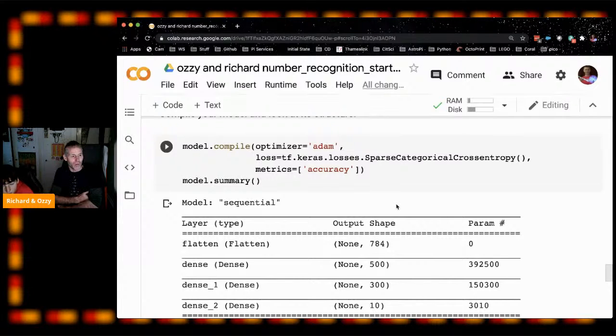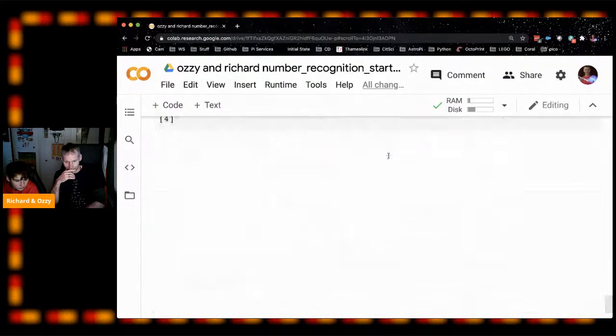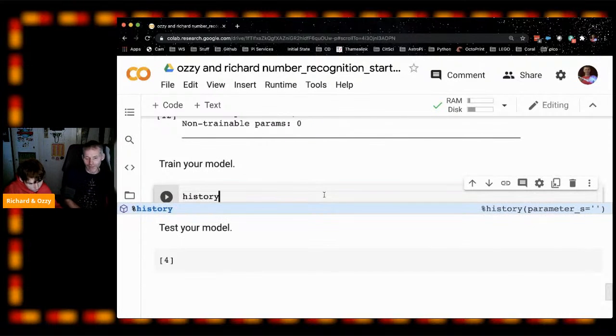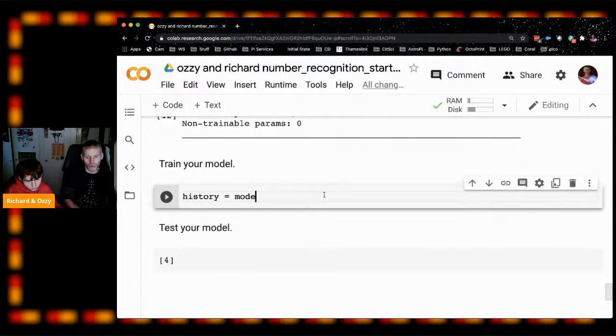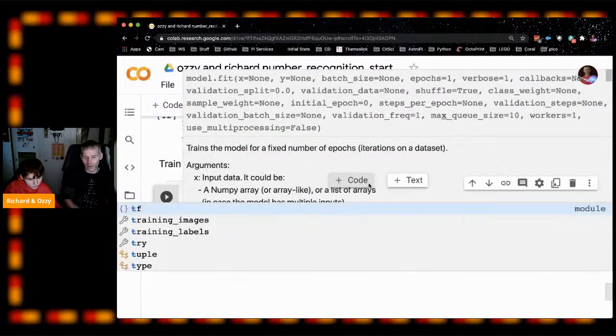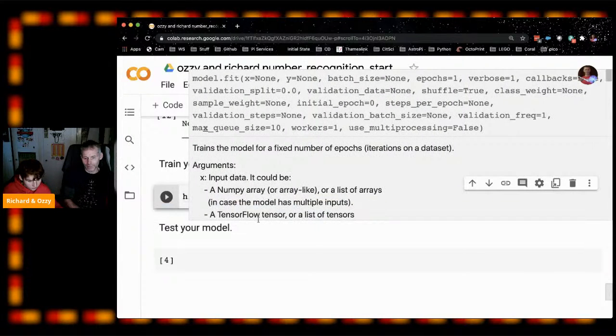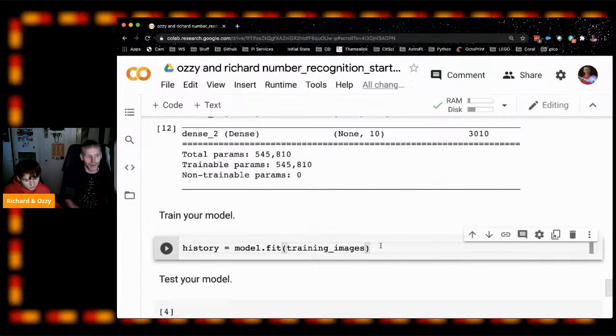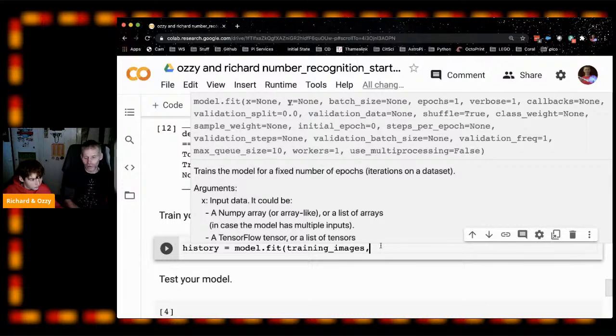So we're going to run it through. We're going to create a variable and assign that to model.fit, which is basically the function to fit to the model. So we can say history, let's call it history, that's what we normally call it. History equals model.fit. And we're going to use these training images. And then we need to give it our training labels.